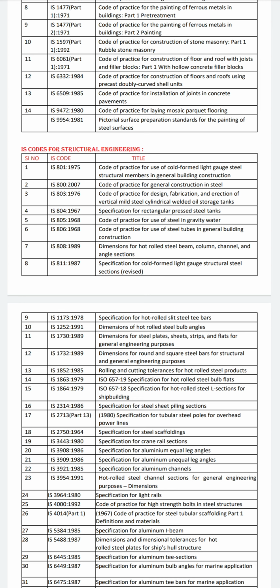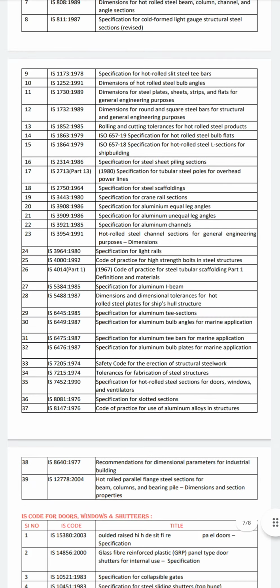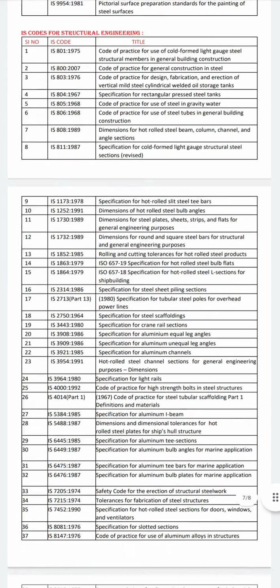There we can also see some specification codes. Conducted in 1964 is IS 2750, the specification for steel scaffoldings. Then in 1980 we see IS 3443, which is the specification for crane rail sections. In the year of 1986, IS code 3908 was conducted, for aluminium equal angle specifications. These all are about structural engineering.